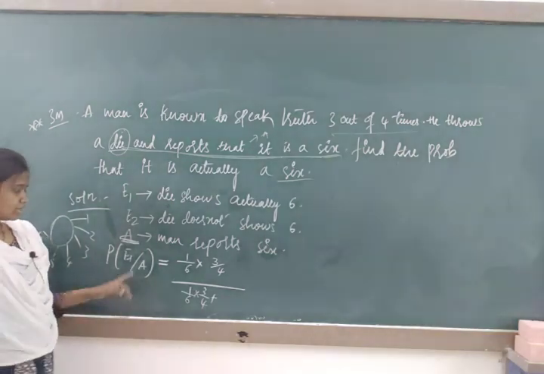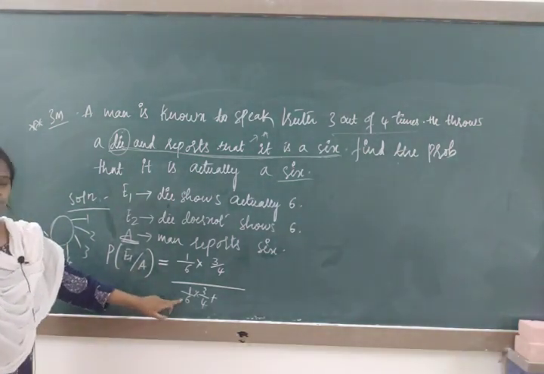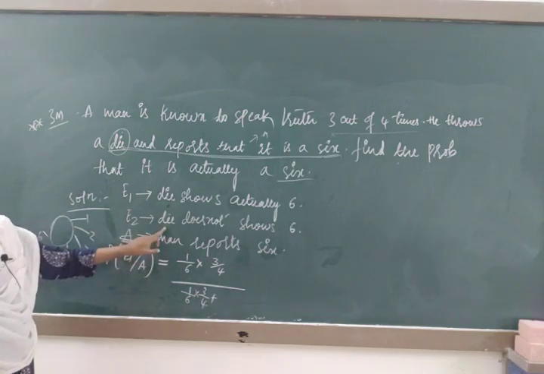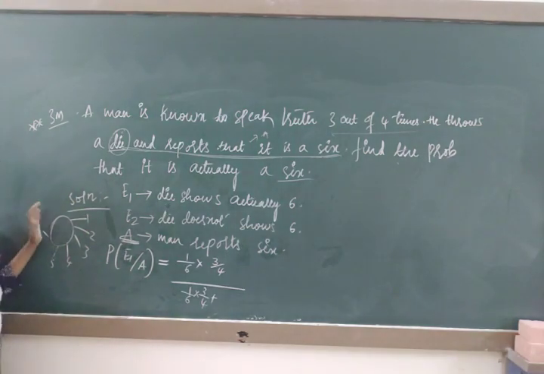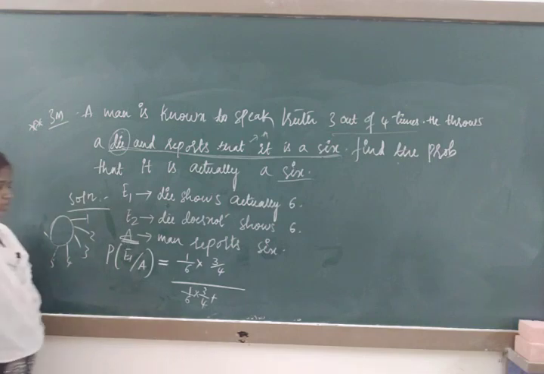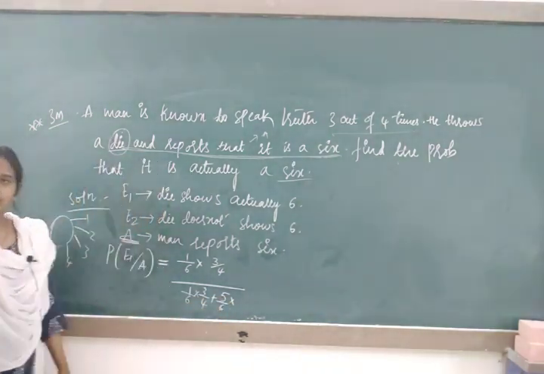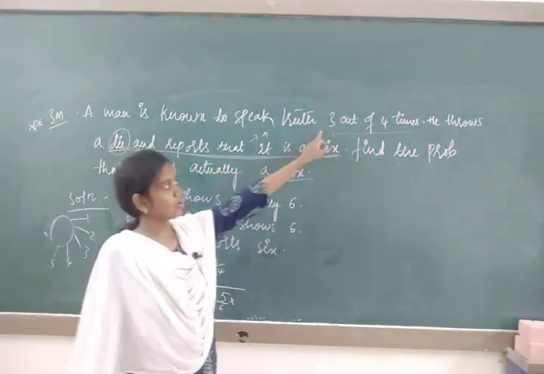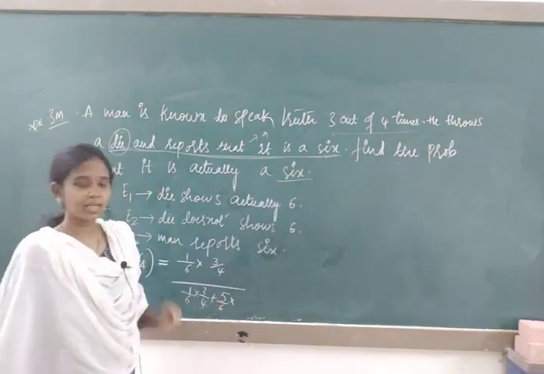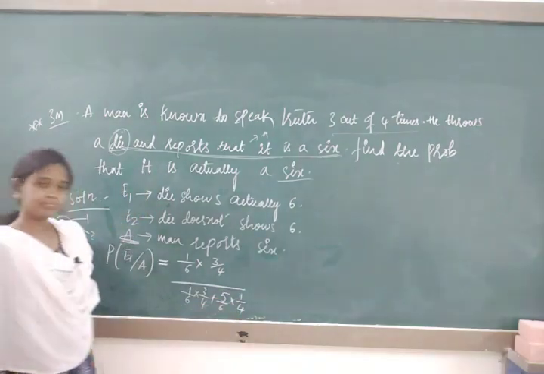Or we are telling A event is existed. A event existed means either this possibility or E2 possibility. What is E2 possibility? Die does not show 6. If the die is not showing 6, erase this one. How many possible outcomes? 1, 2, 3, 4, 5. It is 5 upon 6. Once you have chosen the second die and one time the person is lying, 3 out of 4 times means how many times is he telling a lie? He is telling lie only one time. Right, here 1 by 4.